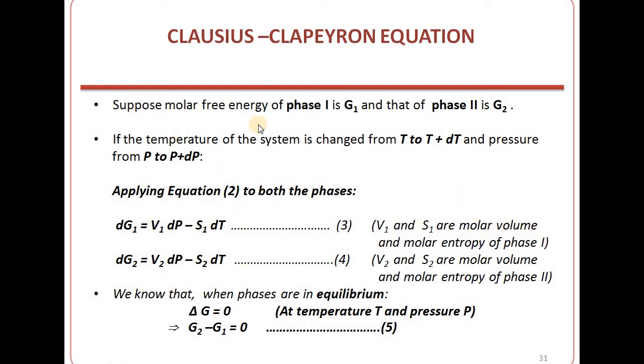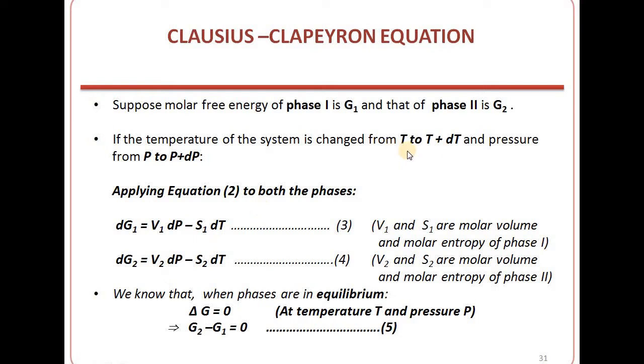Now, the same thing is explained here. Suppose the molar free energy of phase 1 is G1 and that of phase 2 is G2 at temperature T and pressure P. Now, as the temperature of the system is changed from T to T plus dT and pressure from P to P plus dP, the variation of free energy with pressure and temperature is given by the equation dG equal to VdP minus SdT.